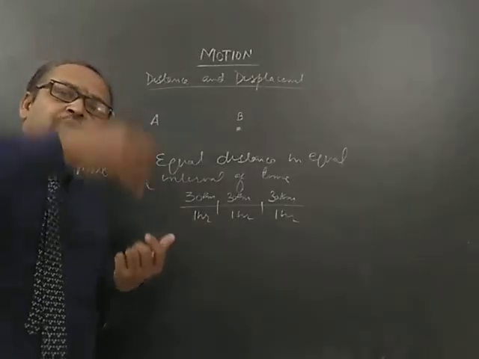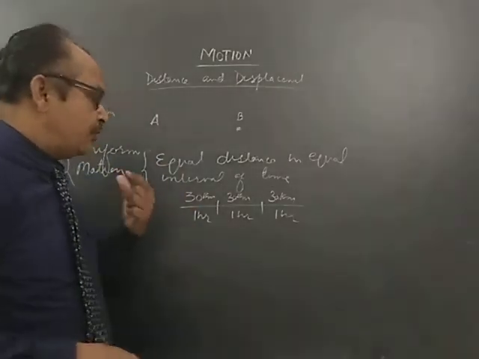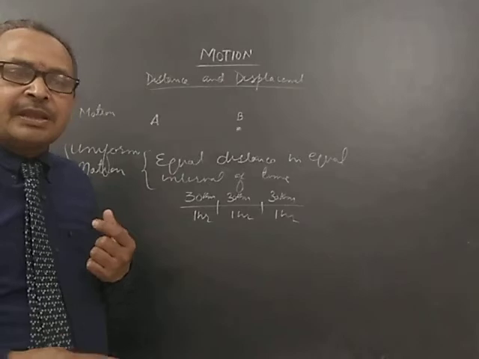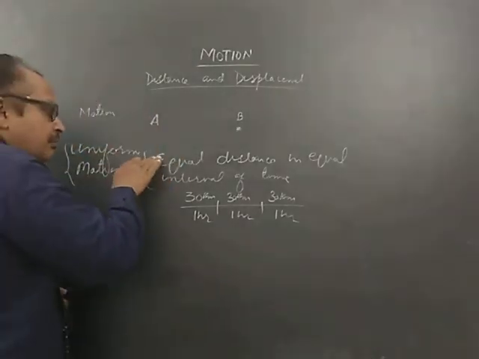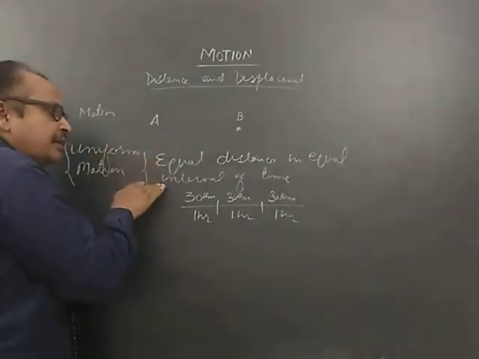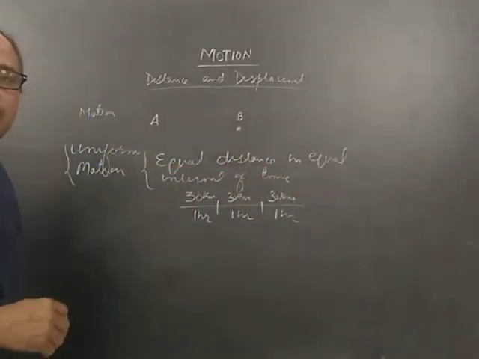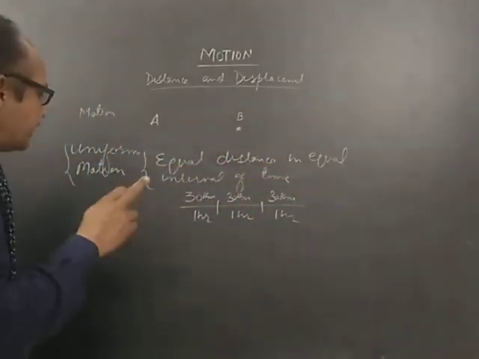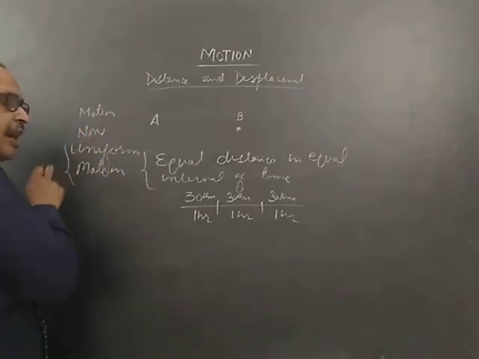Then when it goes out of the city, it travels further more distance in the same time. It means different distances are being traveled in equal interval of time. So that is called non-uniform motion. So what will happen?